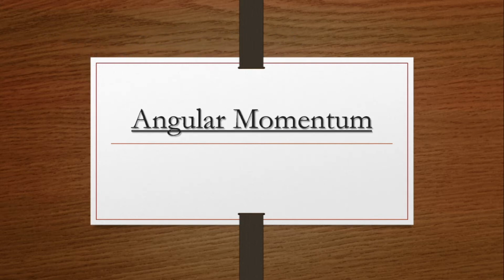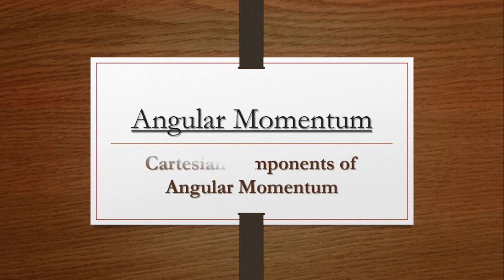So in our previous classes we have discussed the basic properties, simple applications as well as the hydrogen atom, and today we are going to start with another important concept, that is angular momentum, and our concentration will be mainly focused on deriving the Cartesian components of angular momentum with respect to the quantum regime. So let's get started with today's class.